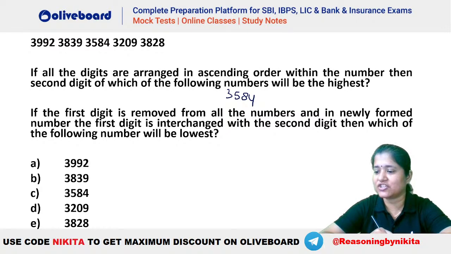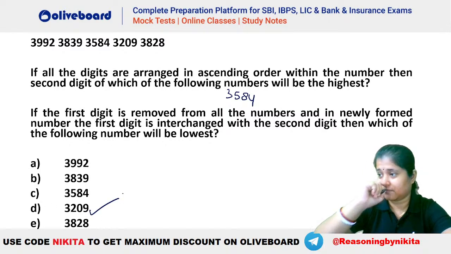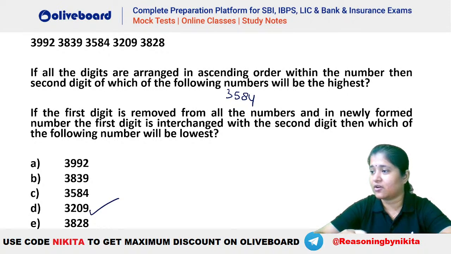Okay, let's check it out. 3584. Okay, 3209. Don't worry, we will check it out, right? 3209 for the second one. Okay, second is 3209. Lord Voldemort is getting the same answer for both. 3209 for the second question. Okay, don't worry, we will check.